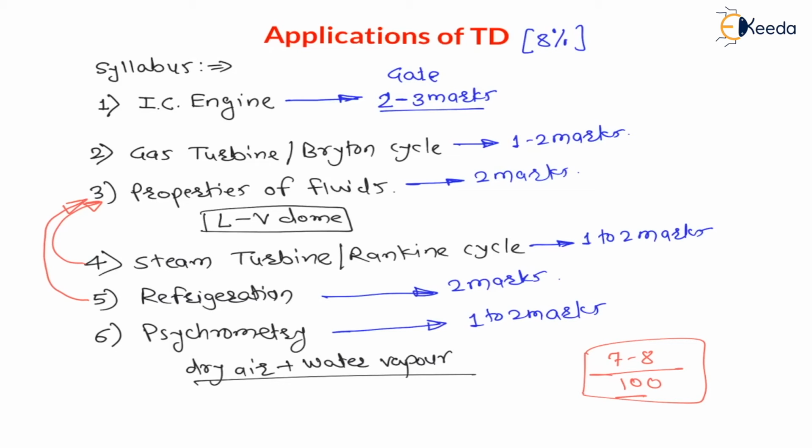And my dear students, for SSC GE or for state government examinations, or for ESE, that is conducted by UPSC, Indian Engineering Services, IES as it is called, right? For any other competitive exams, these chapters have very huge weightage, right? You can see for the GATE examination itself, it has 7 to 8% weightage. For any other exam, these topics will have 7 to 10% weightage.